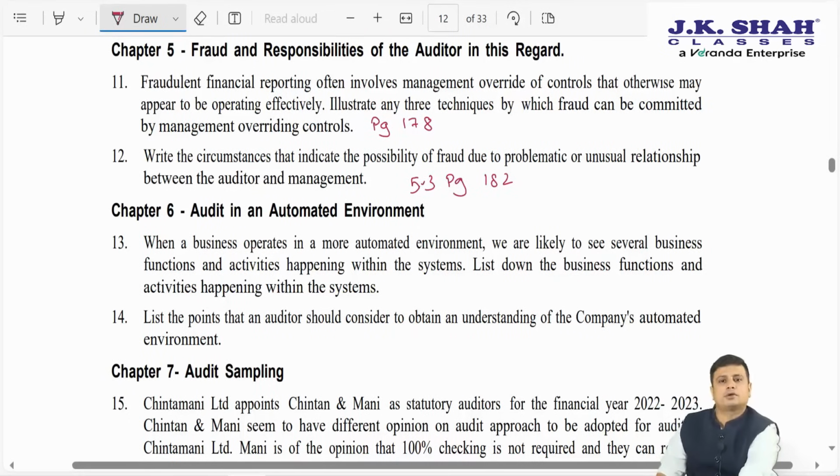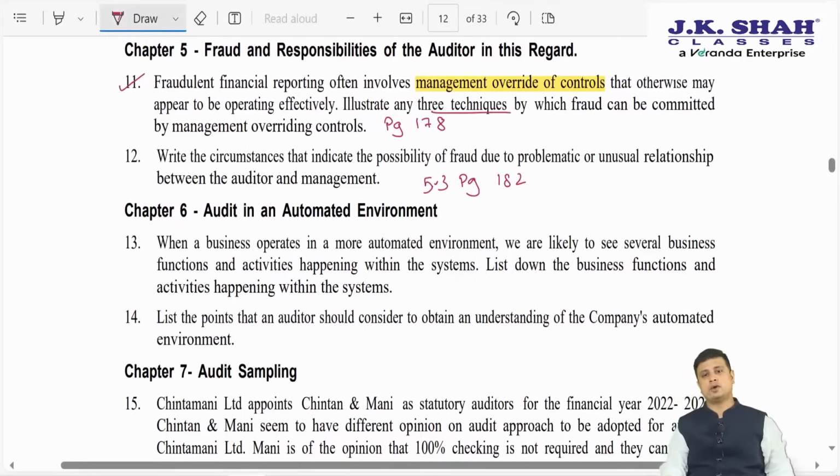I have already stated the page numbers. The fraudulent financial reporting often involves management override of control that otherwise may appear to be operating effectively. Let's state any 3 techniques by which fraud can be committed by management override of control.